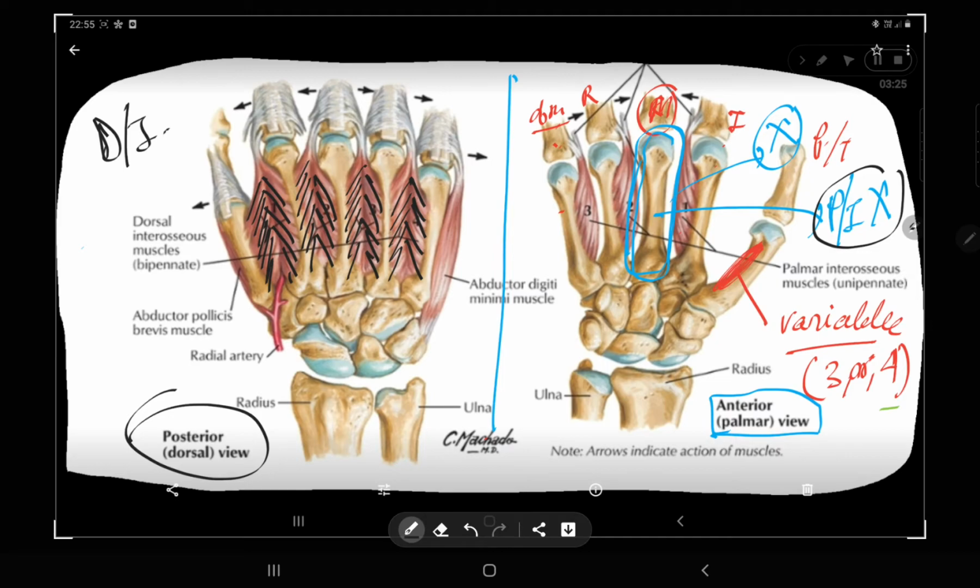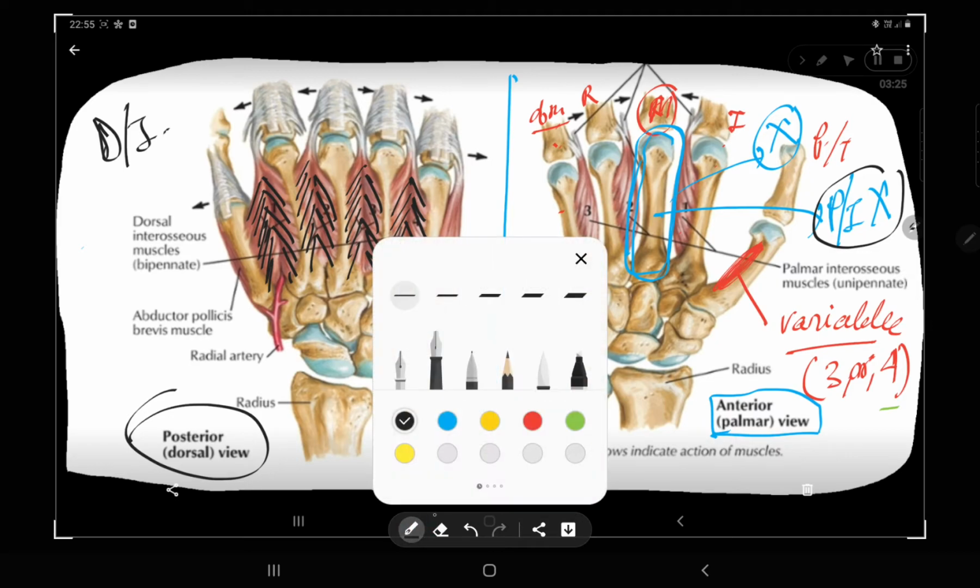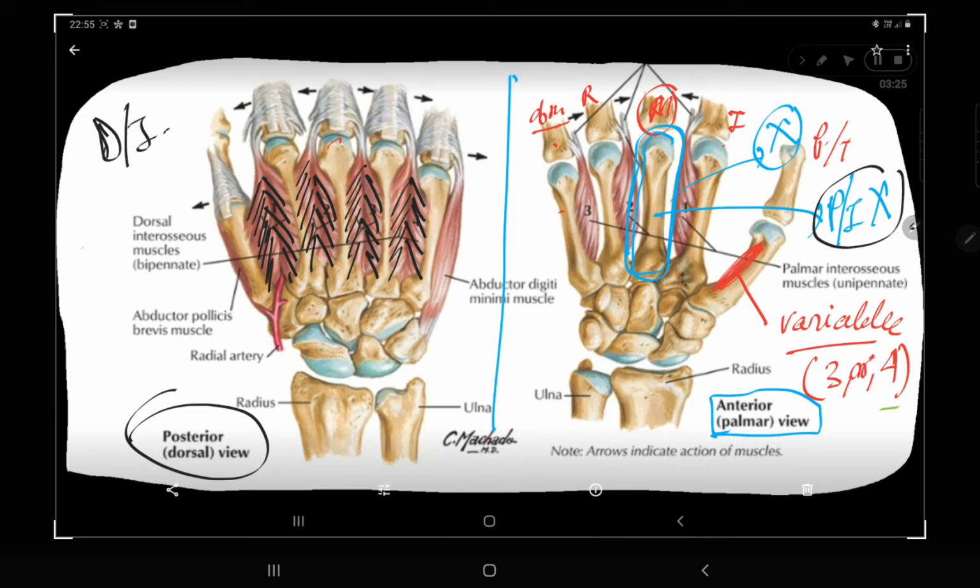Okay, so you can see one thing, that here this is your central finger. I am highlighting with red. This is your central finger, or middle finger. This is your pollex. This is your index finger. This is your central or middle finger. This is your ring finger, and this is your digita minima, little finger.